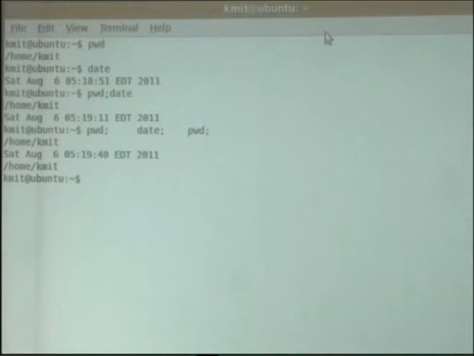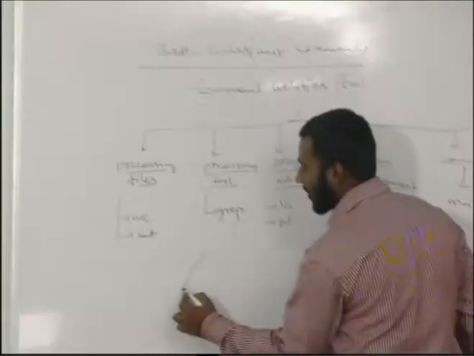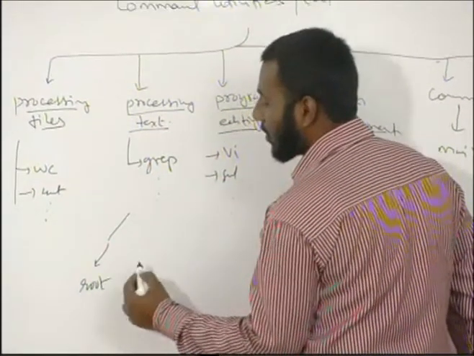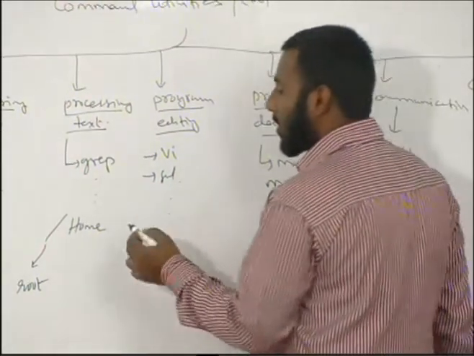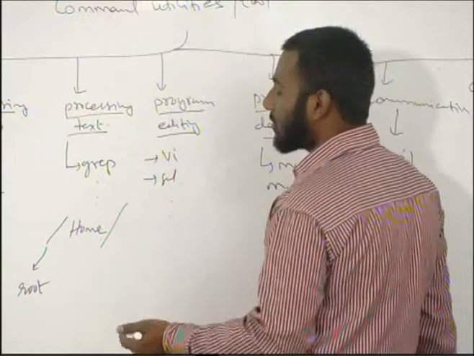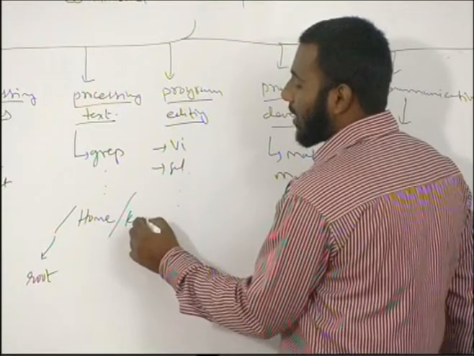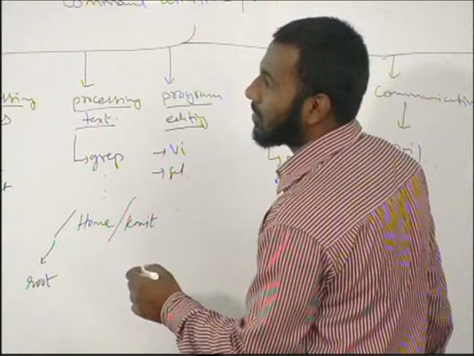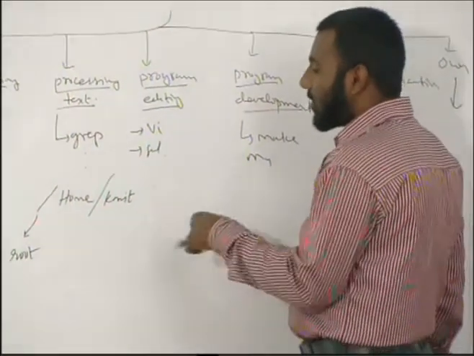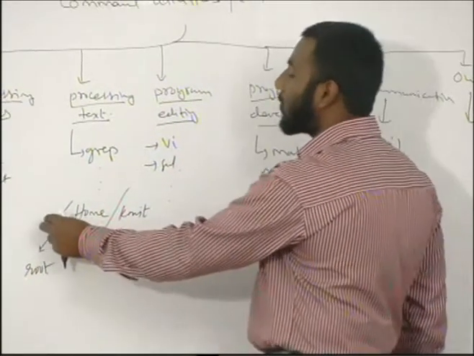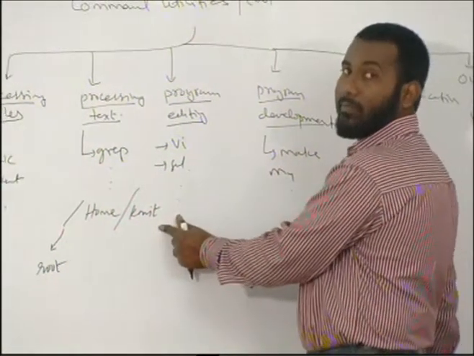My present working directory is /home/kmit. Please remember what the slash is here. Slash is nothing but the root. Home is a directory inside this root, and kmit is another directory inside it. Here we are in kmit. It means if I create any files, they will be created neither in home nor in root, but in this directory kmit.